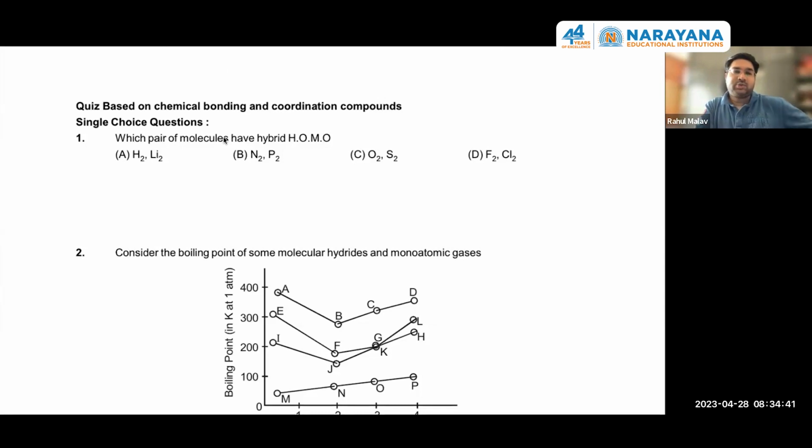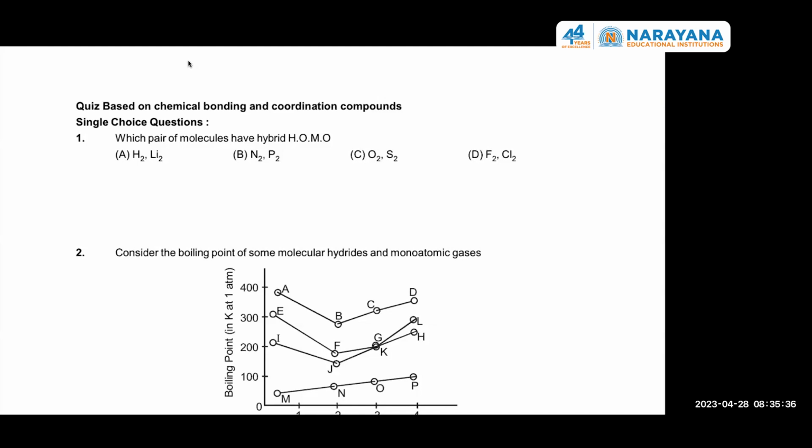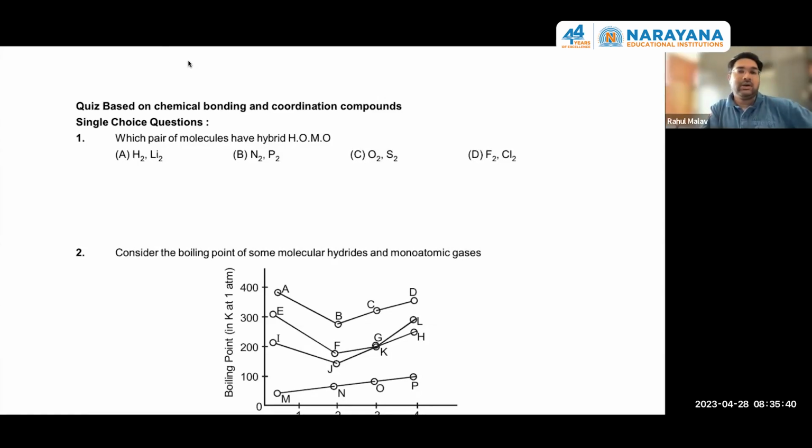Any problem in first question? Which pair of the molecules have hybrid highest occupied molecular orbital? So what will be your answer? Any problem in understanding this question, guys? What is the meaning of hybrid HOMO? Hybrid HOMO means the molecular orbitals are hybridized and the highest occupied molecular orbital is actually a hybrid orbital.